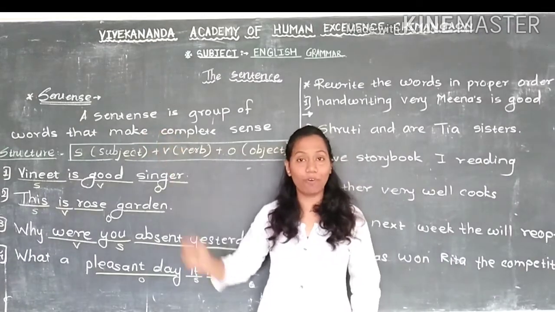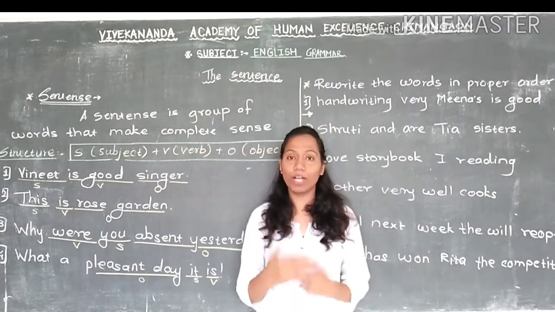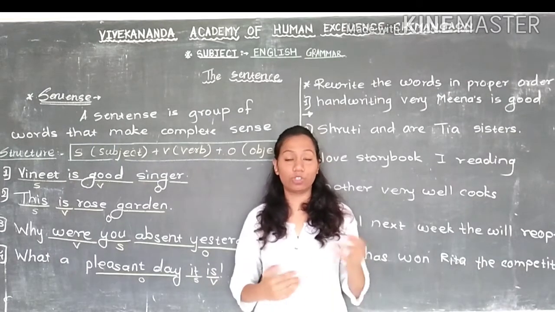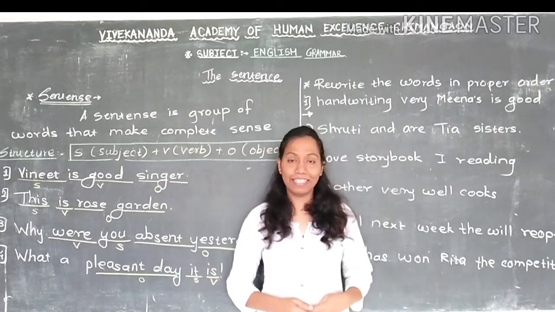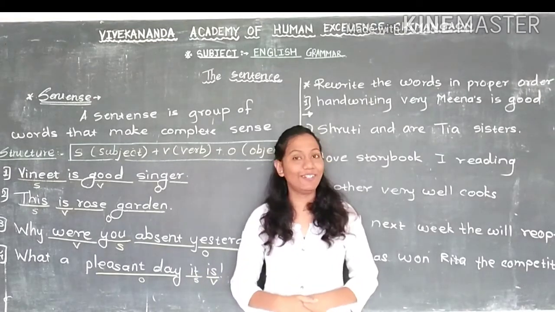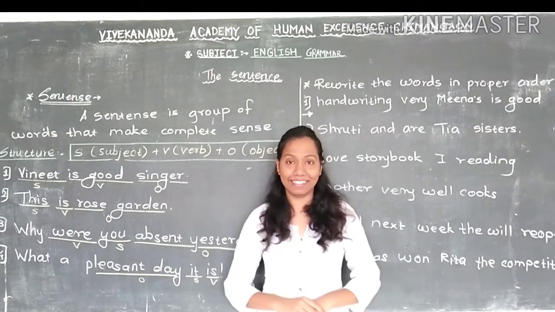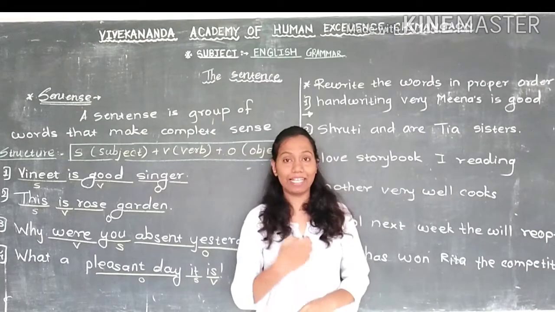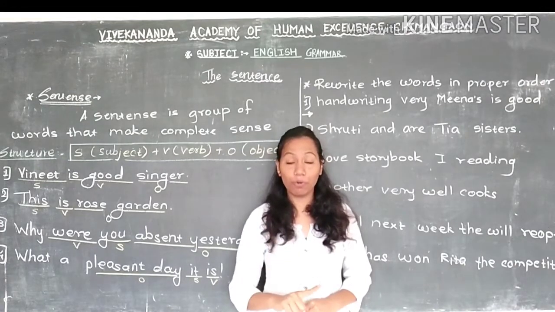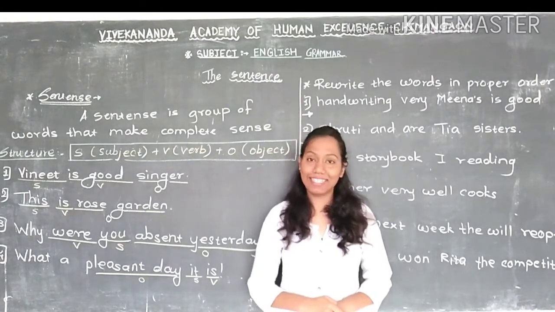So, if that group of words can make complete sense... sometimes we talk in English anyhow, and that cannot make sense. If I say "saw I garden", can it make sense? No, this is not correct. This cannot make any sense. But if I say "I saw the garden", this group of words can make complete sense, and this we call a sentence.